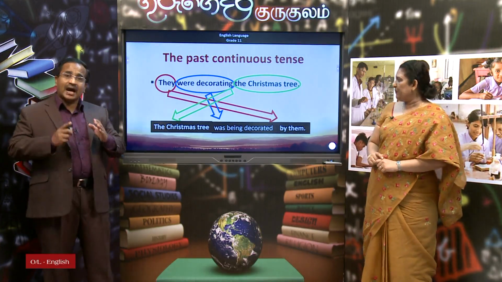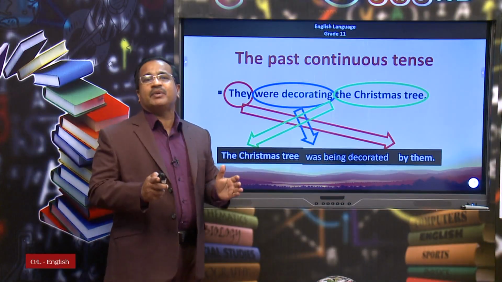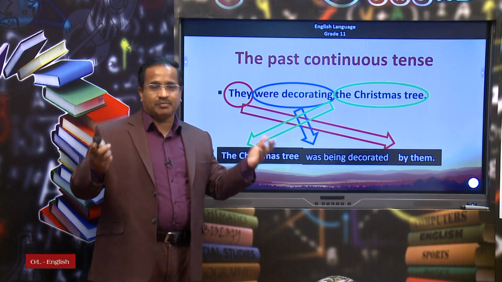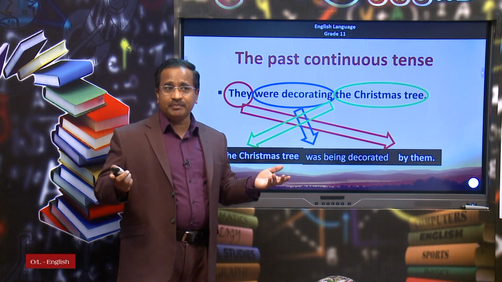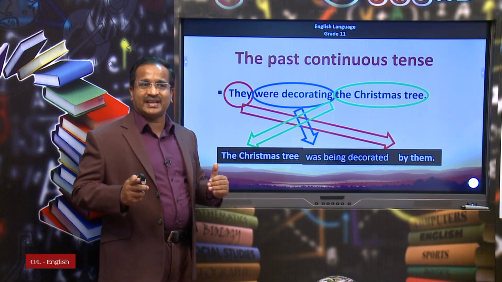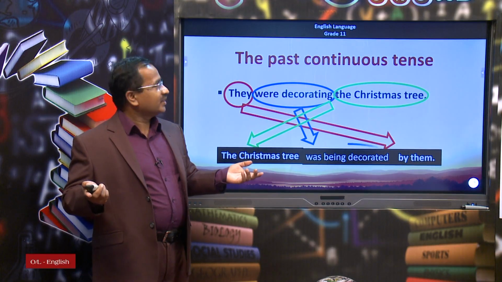Right. And the other thing that I would like to mention is the phrase by them. You can use it or you can omit it. It is up to you because here even without by them the sentence gives a complete meaning. Basically, my dear children, when we have pronouns as the subject of the active voice sentences, we just omit them in the passive voice sentences, right.